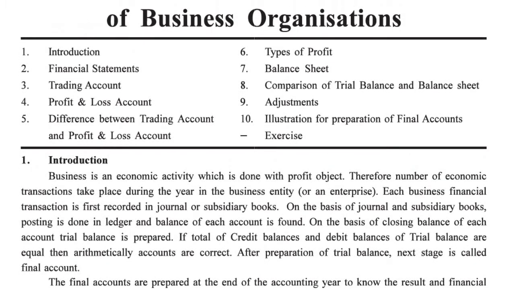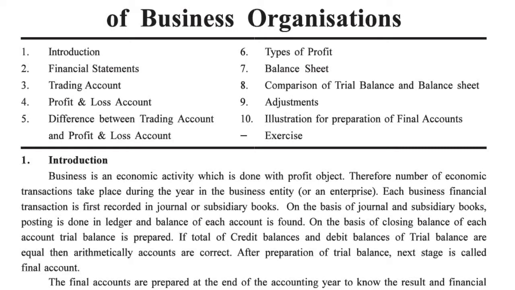First of all, introduction. Business is an economic activity which is done with a profit objective. All the businessmen, all the traders do this economic activity whose main objective is to earn profit, and therefore a number of economic transactions take place during the year in a business entity or an enterprise.